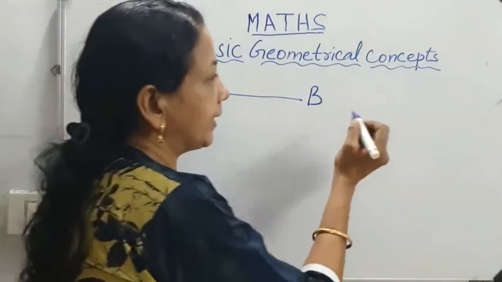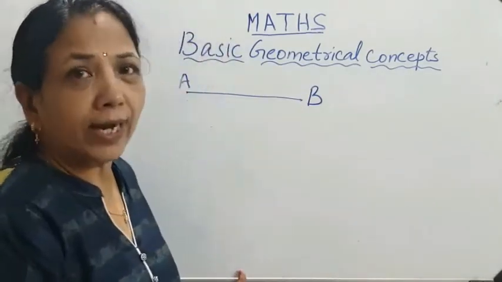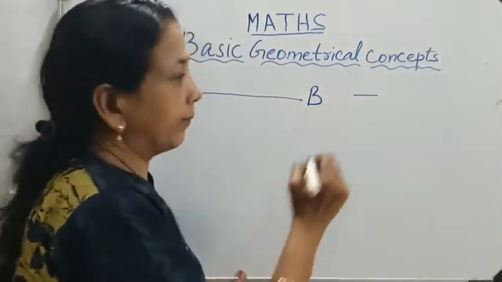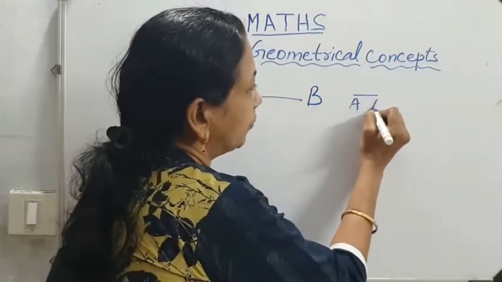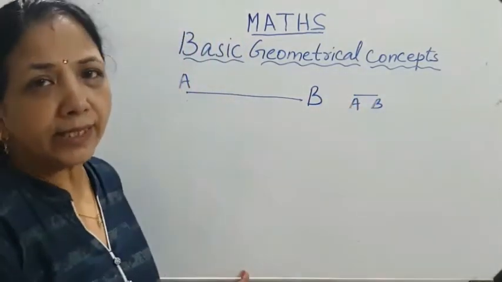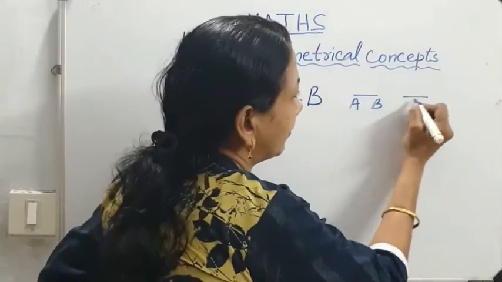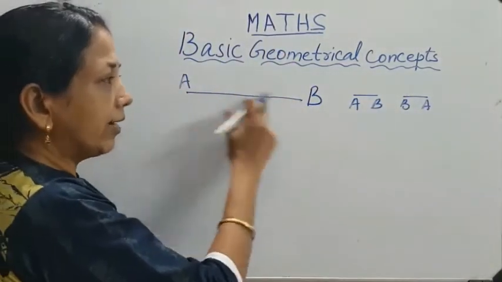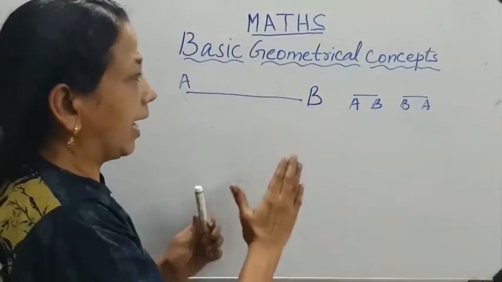We can call it line segment AB or line segment BA. In short, we can put a small line segment symbol and AB. We can read it as line segment AB or line segment BA. We can start from here or from here because both ends are end points.